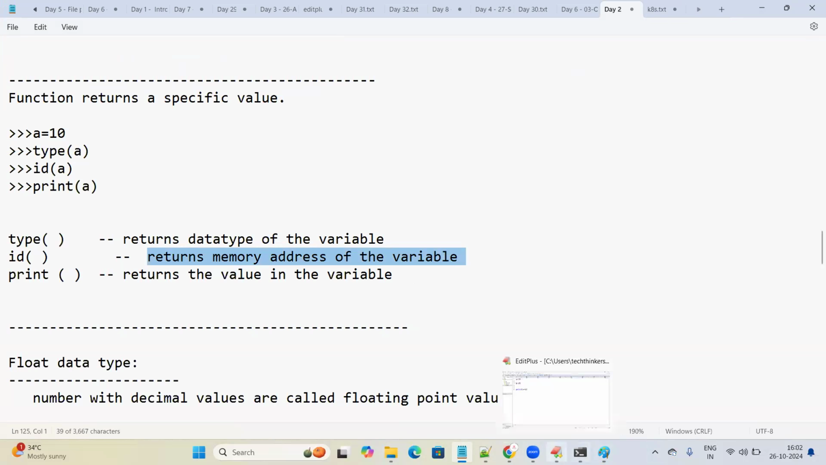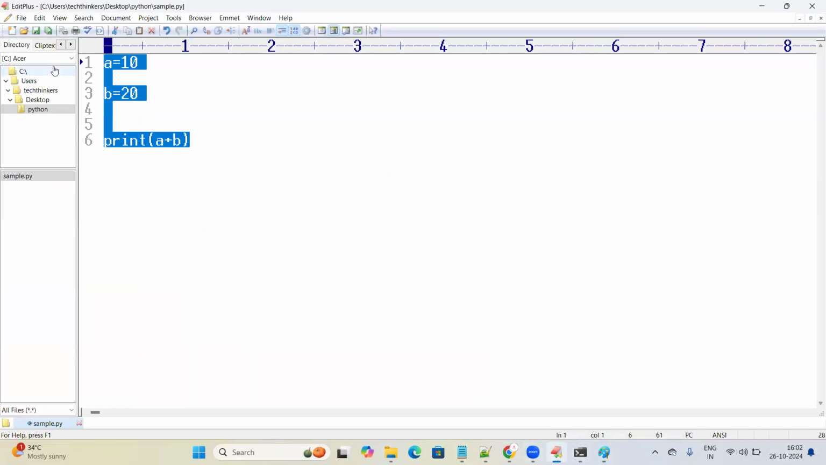Let me go to the program and show you. I'm removing all the lines and just giving A is equal to 10. Only one variable A, and I'm assigning a value called 10. I would like to print A. You know the output of this particular function. Print is a function which is used to print the value of a variable or a string. At the same time, we also have ID of A.